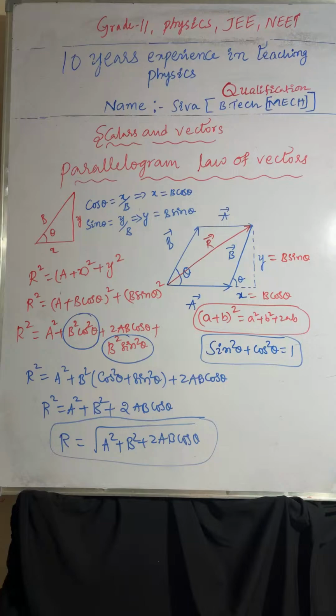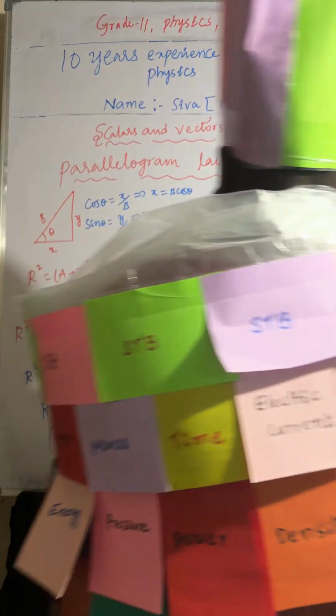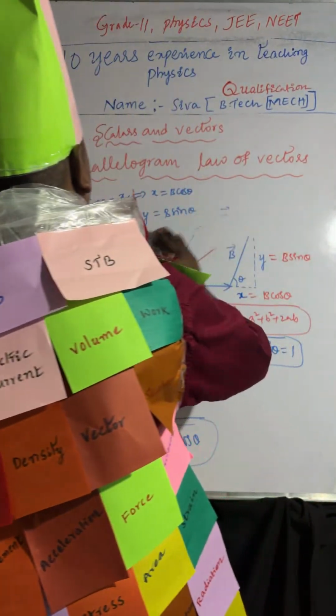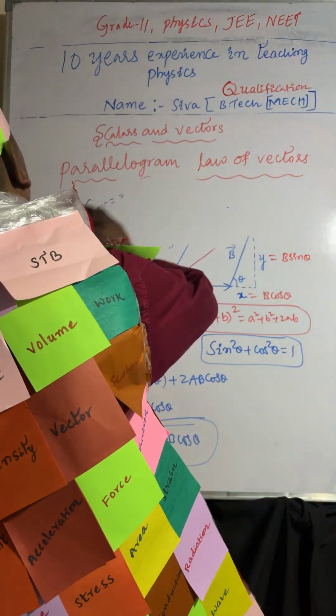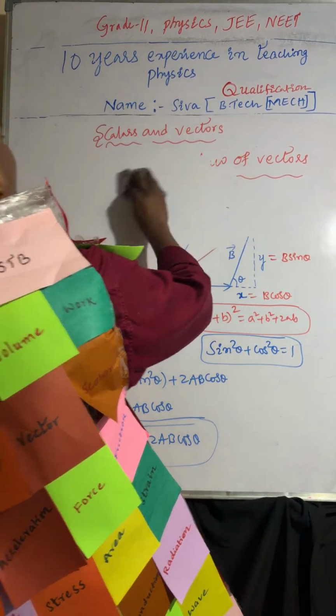The resultant r square equal to a plus x whole square plus y square, equal to a plus b cos theta whole square plus b sin theta whole square. Then you'll get the values. Then the resultant equal to root over a square plus b square plus 2ab cos theta. So this is about parallelogram law of vectors.